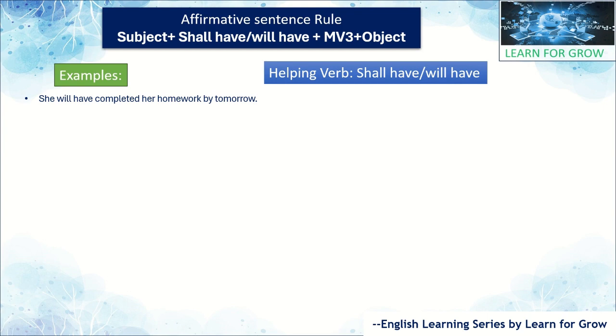Let's go through the examples and try to understand with the formula. See here the formula, as per the formula we will compare both. Here the example: she will have completed her homework by tomorrow. Just pay attention here. She is the subject, right? Will have is the helping verb we have used here, and completed is main verb form 3. Complete is the first form, completed, right?